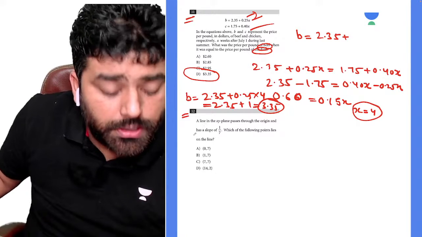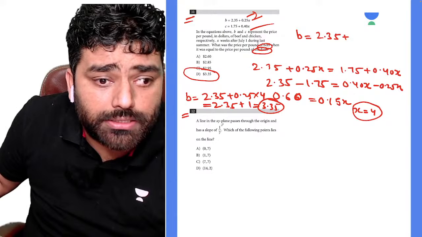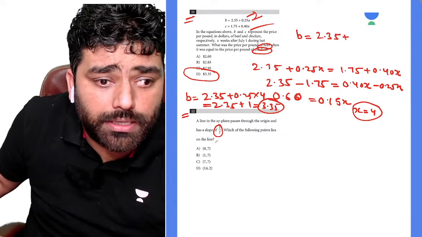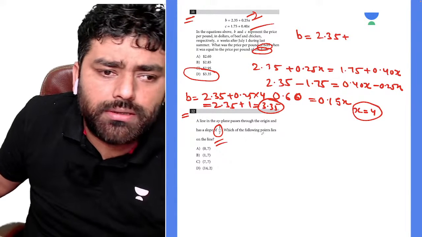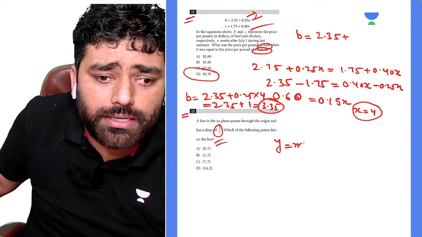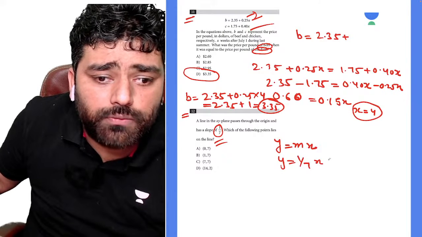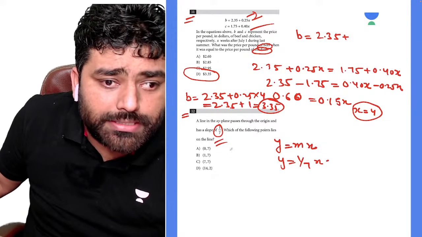Okay, question number 12. A line in the xy plane passes through the origin and has the slope of 1 by 7. Which of the following lies on the line? If the line passes through the origin, definitely the equation is y is equal to mx. And if the slope is 1 by 7, so y is equal to 1 by 7 of x, right?